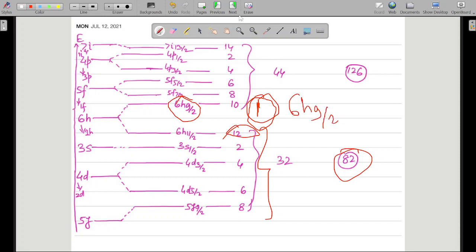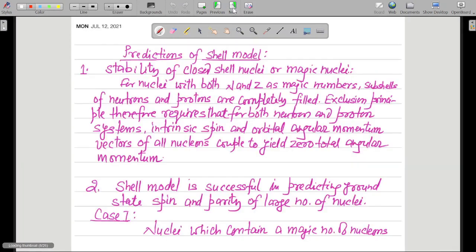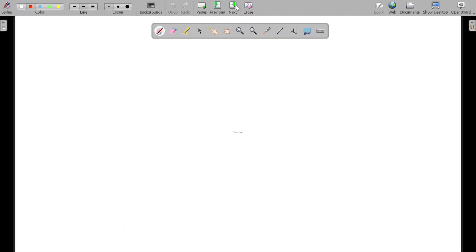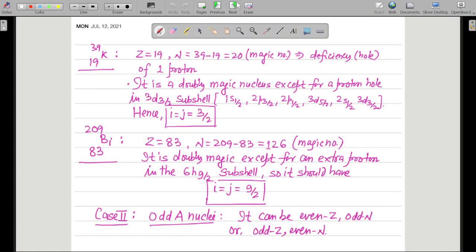So the value of J for this particular thing is 9/2. Okay. So you have to write the nuclear configuration yourself in the examination.